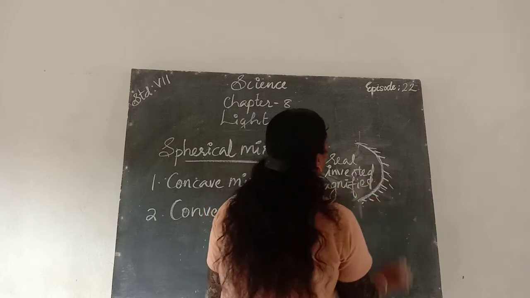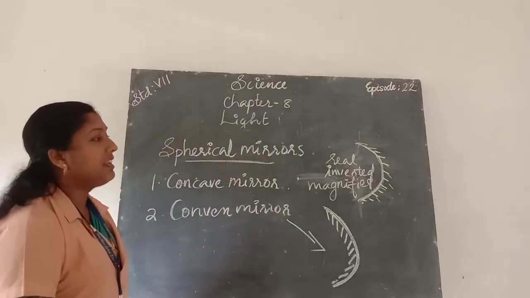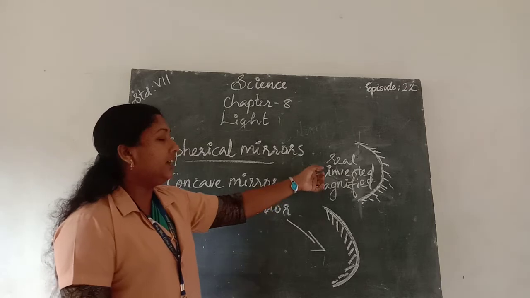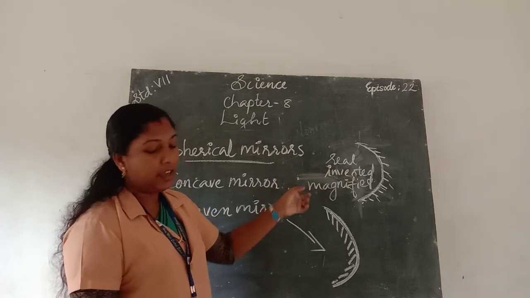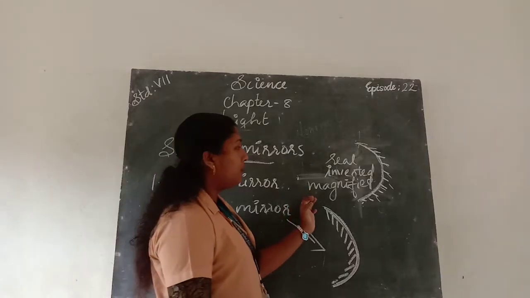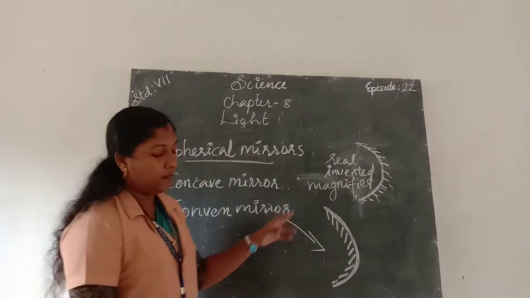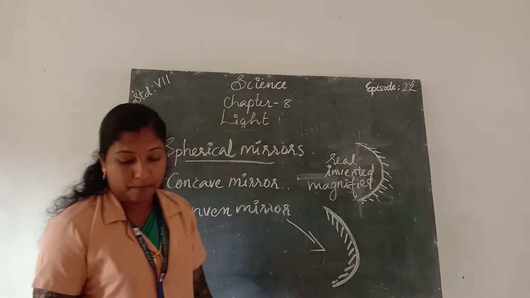Magnified means a big image is formed. Real, inverted and magnified images are formed in a concave mirror.